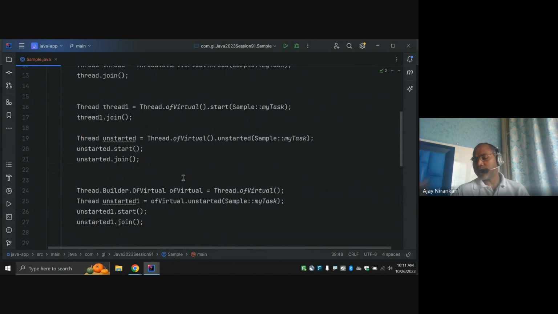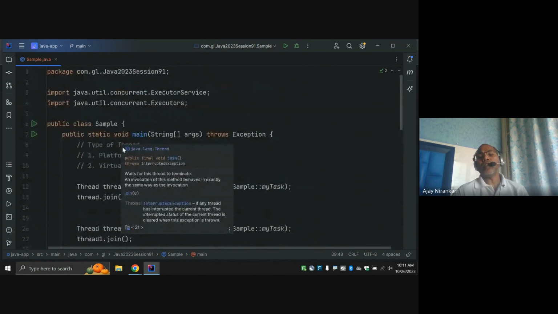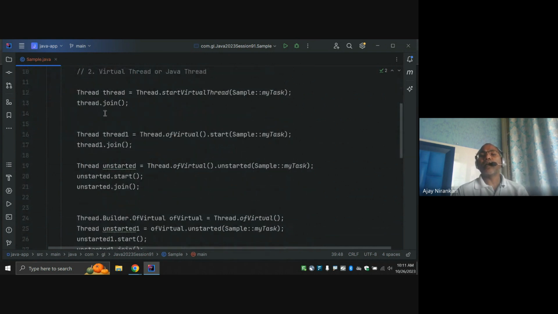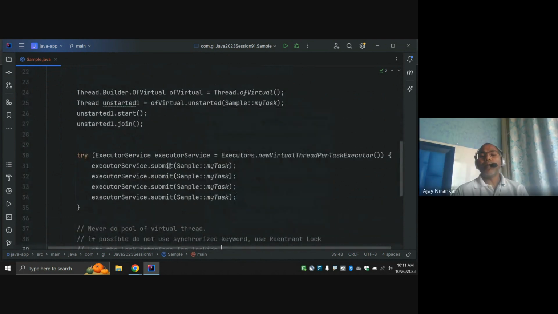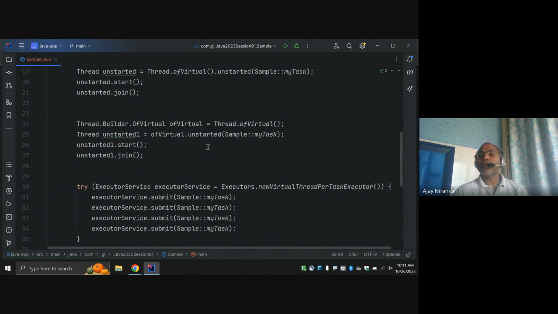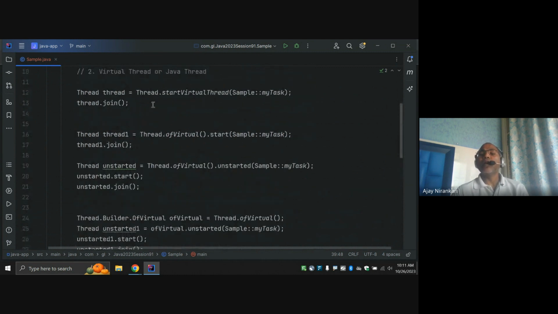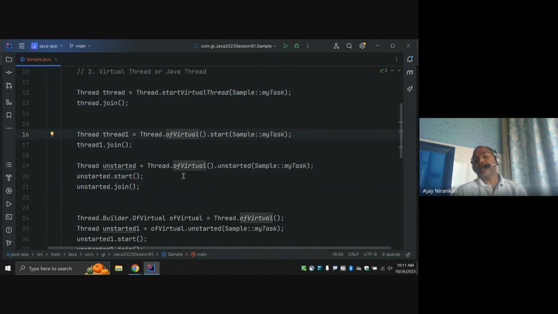Whatever we have understood so far about the virtual thread concept is all the same for virtual threads. There is no difference. This is just a different way you can create the thread. Maybe you can try it here: in a loop you can create thousands, 10,000 or a million virtual threads. It works. And if you try to create the same number of platform threads, you will sometimes get an out of memory error.